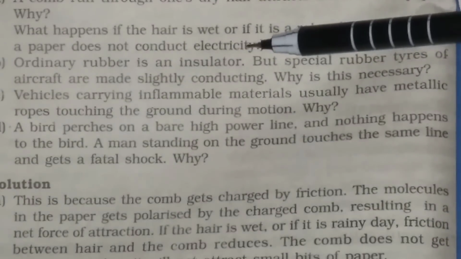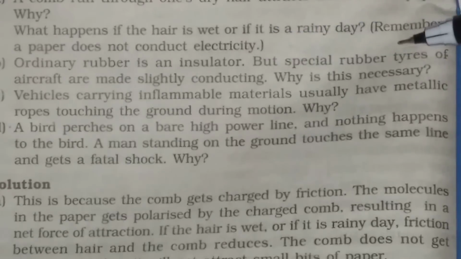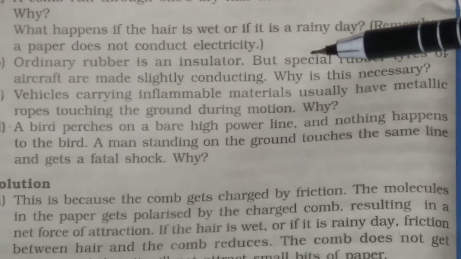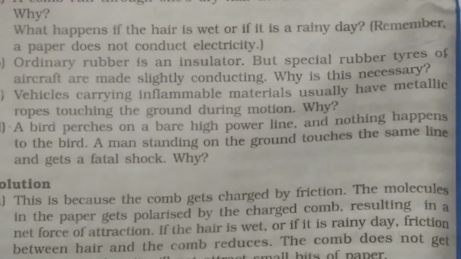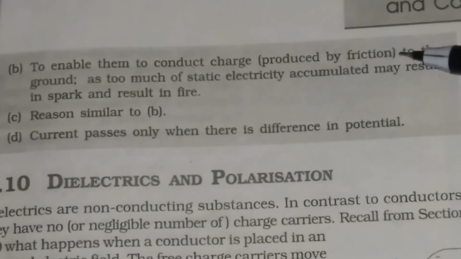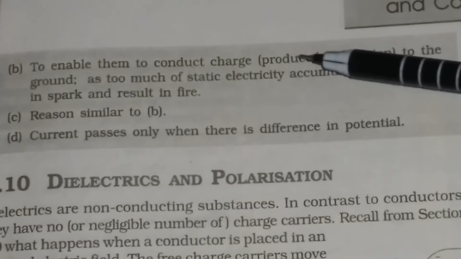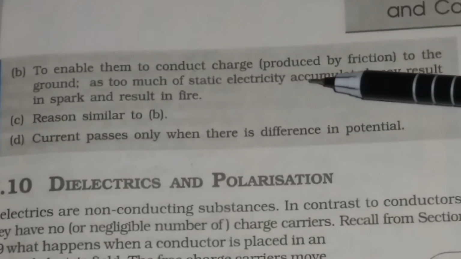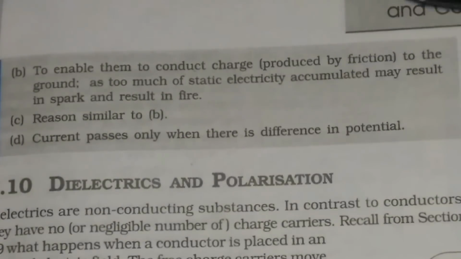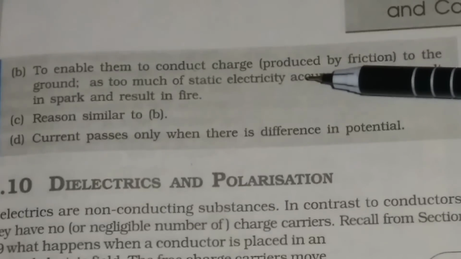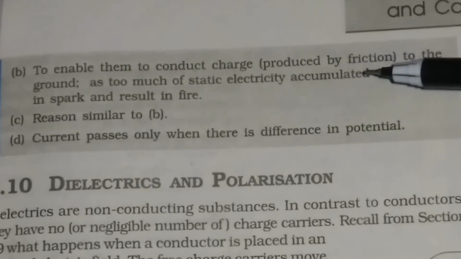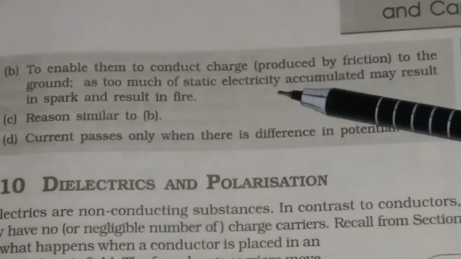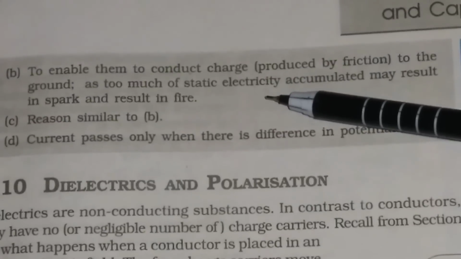Ordinary rubber is an insulator, but special rubber tires of aircraft are made slightly conducting. Why is this necessary? Due to high friction, the tires of the aircraft get charged. That is why the tire of the aircraft is conducting, to allow the charge to pass to the ground.